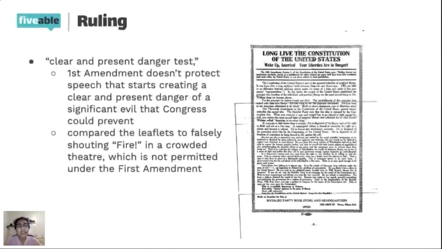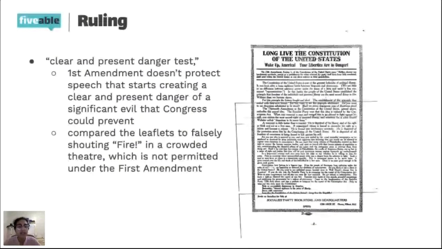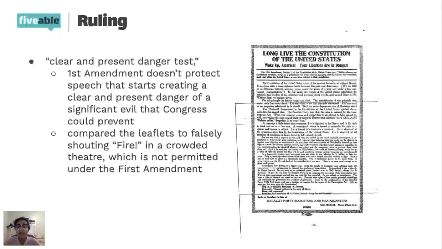And so they instituted this idea of the clear and present danger test. What this test says is that the First Amendment doesn't protect speech that would cause danger. And if it would cause danger, that would be clear and it would start that danger in that moment. Congress could prevent that speech from happening because they have an interest in making sure that all people's livelihoods are protected. And so this is where that famous comparison of yelling fire in a crowded theater being illegal happened. So they compared the leaflets to shouting fire in a crowded theater.